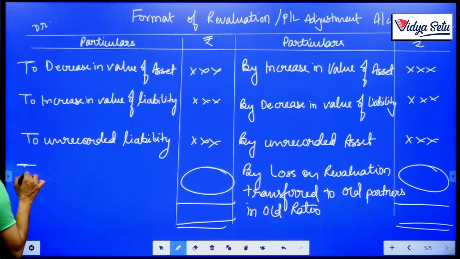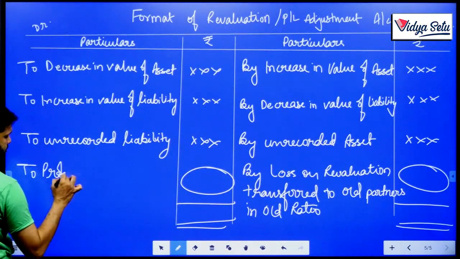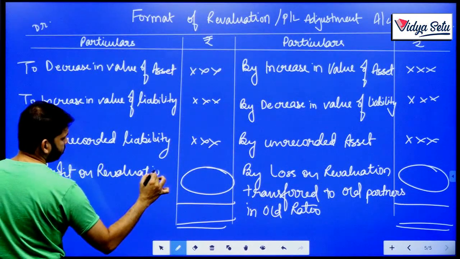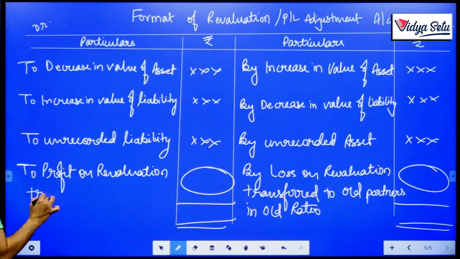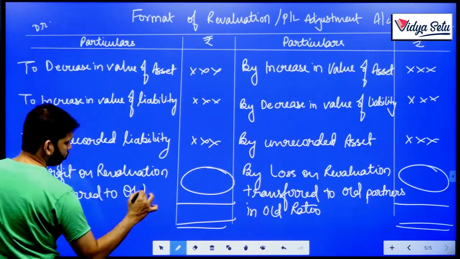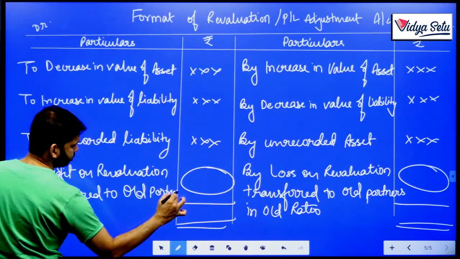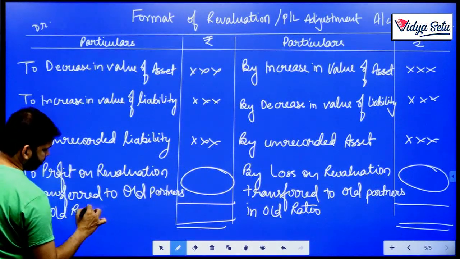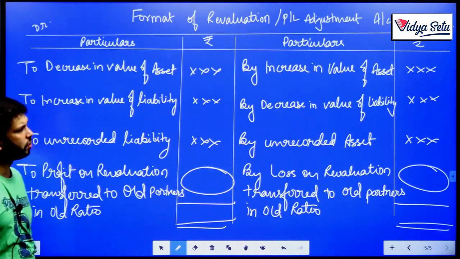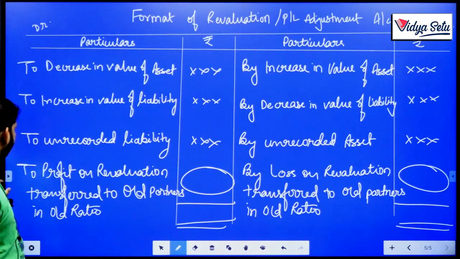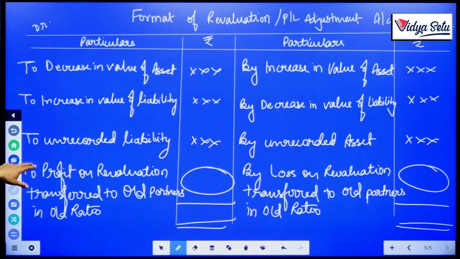If we settle and the balancing figure comes on the other side, it will be a profit. So profit on revaluation transferred to old partners in the old ratio. Okay, this is the format. Expenses or losses here, incomes or gains there. Now, if we have understood this, then studying these journal entries will not be a problem for us.